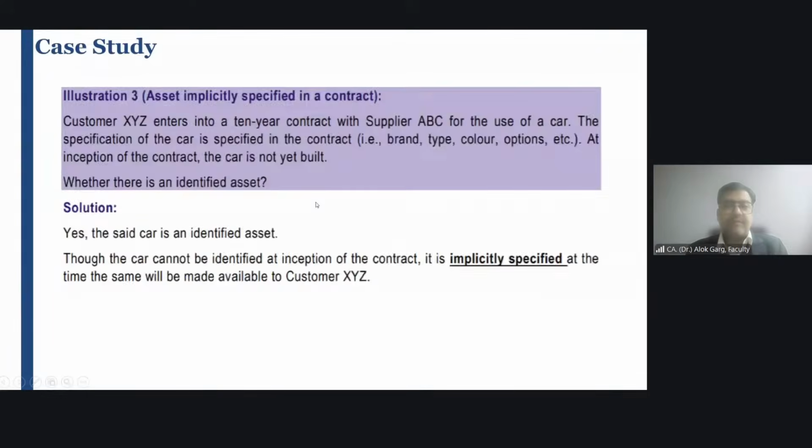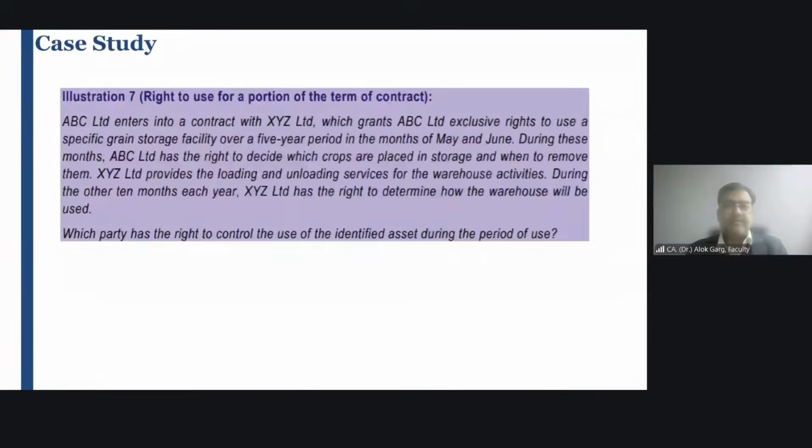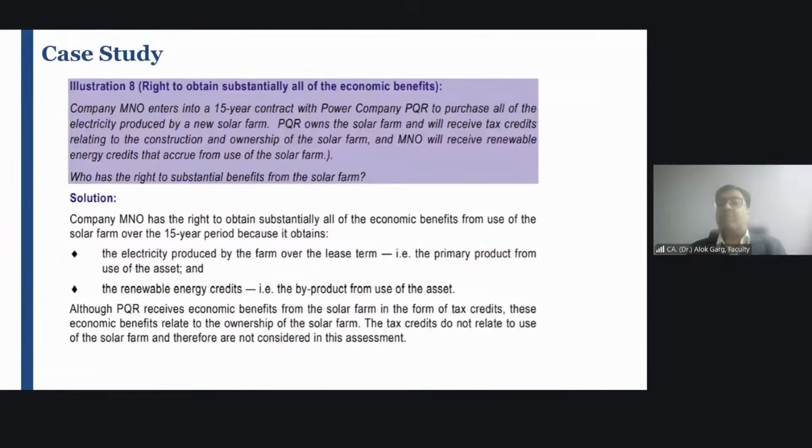Yes, this solar farm, right? Company MNO enters into a 15-year contract with power company PQR to purchase all of the electricity produced by a new solar farm. PQR owns the solar farm. So who is the owner of the solar farm? PQR, and will receive tax credit relating to construction and ownership of the solar farm. And MNO, the lessee, will receive renewable energy credit that accrue from use of the solar farm. Who has the right to substantial benefit from the solar farm?